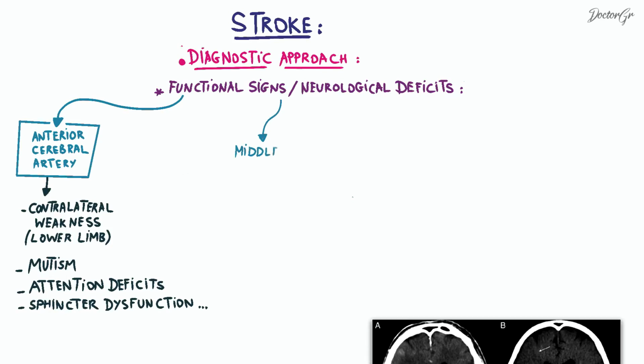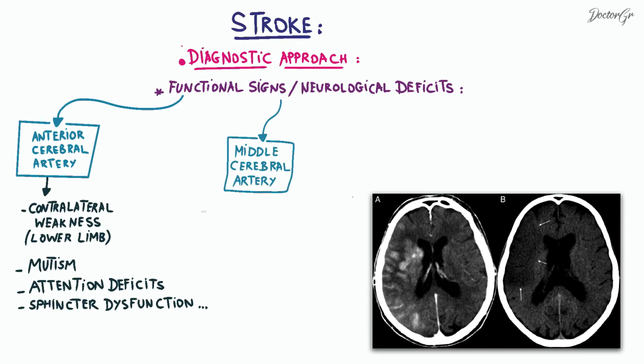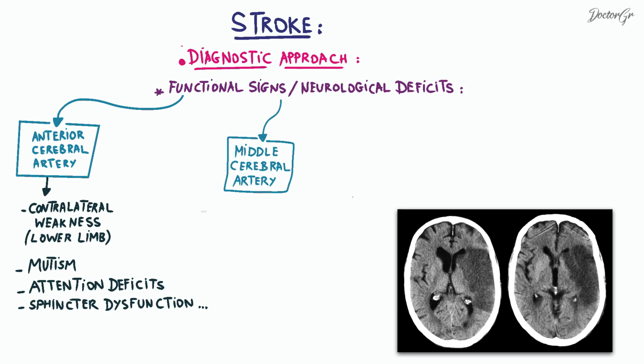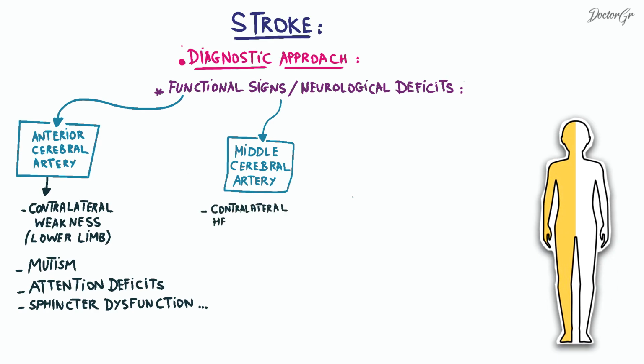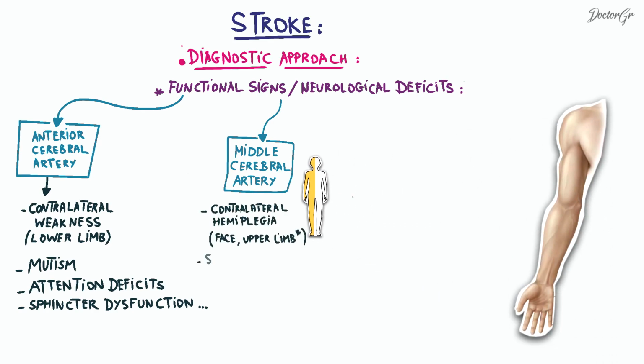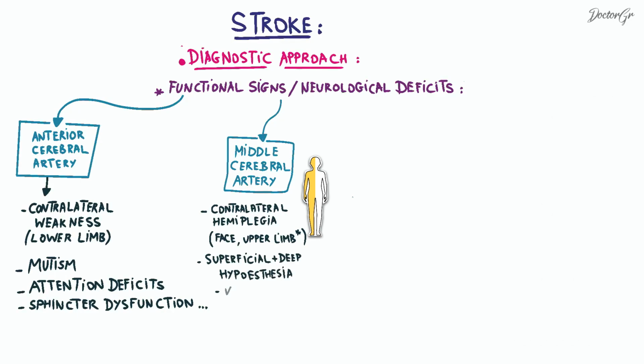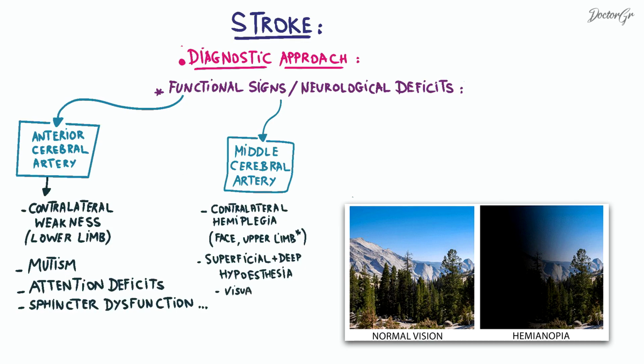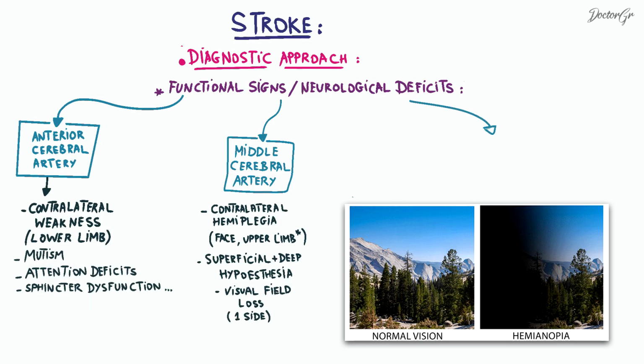In cases of involvement of the middle cerebral artery, the symptomatology depends on the dominant hemisphere. It can manifest as a contralateral hemiplegia with a predominance in the face and the upper limb, superficial and deep hypoesthesia, which is a reduced sensitivity to touch, or proprioceptive sensation loss, which means the patient cannot sense the direction of his hand with eyes closed. Visual field loss on one side can occur in some cases.